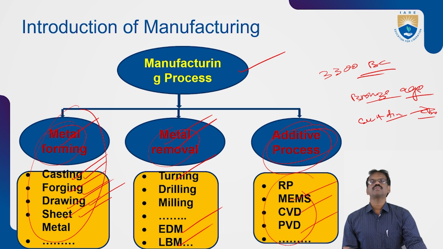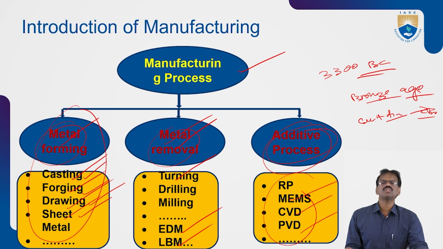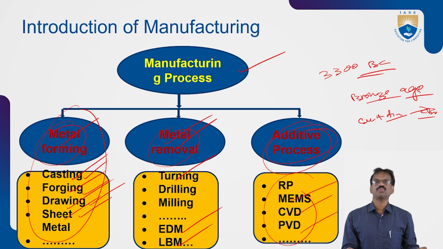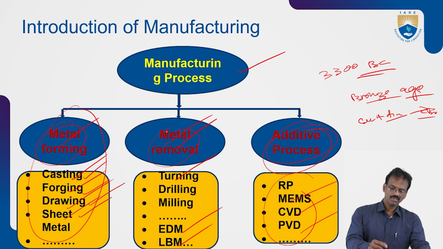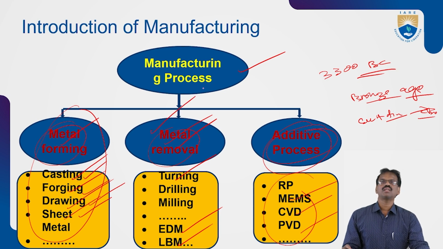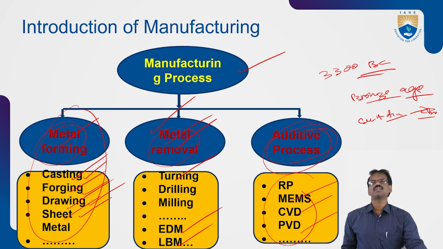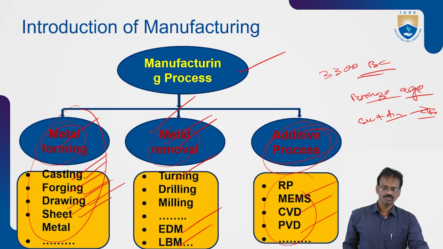For the performance of the manufacturing process, we will study metrology also. Metrology is the science of measurements, which is needed to perform the machining process. So in our subject, machine tools and metrology, we will study metal removal by different types of tools, single point cutting tools and multi point cutting tools also.